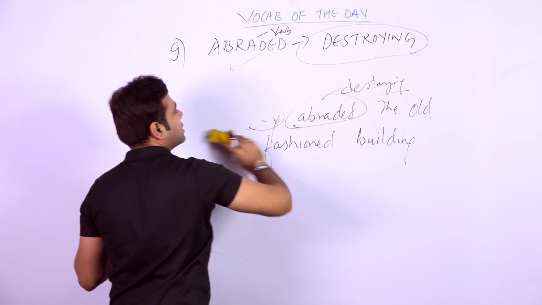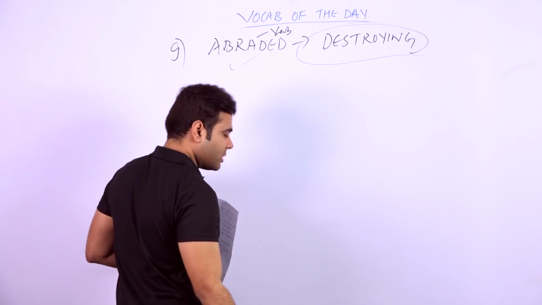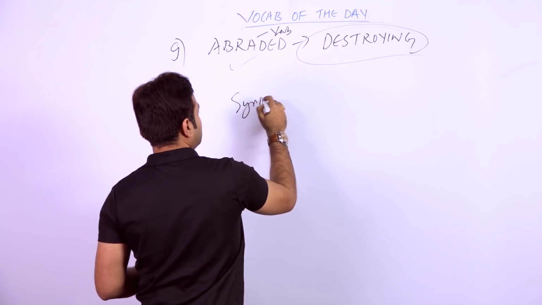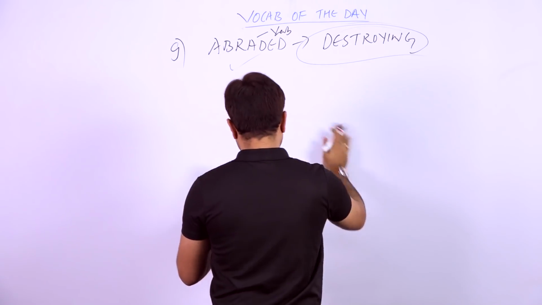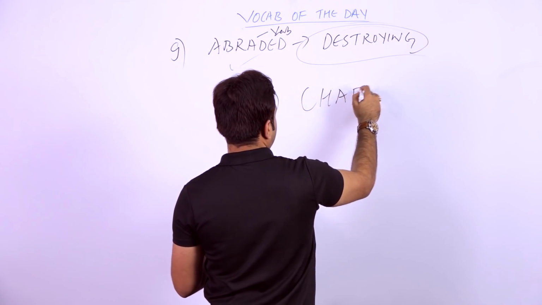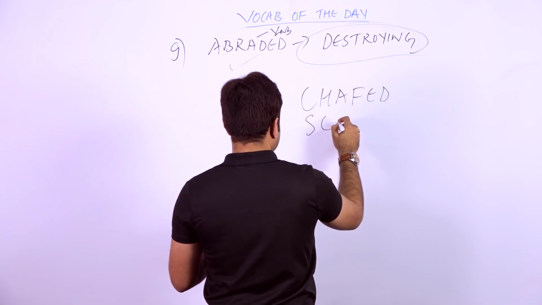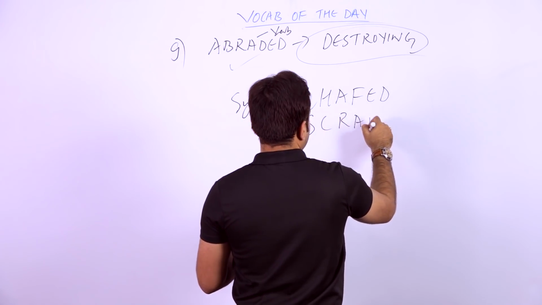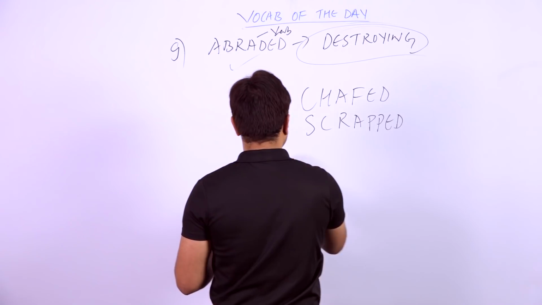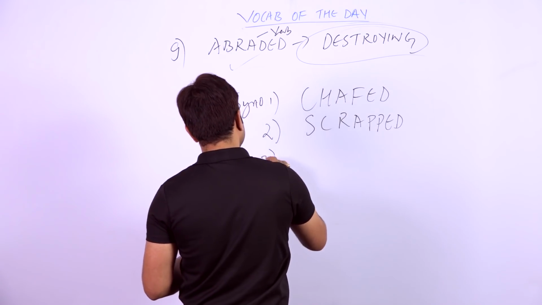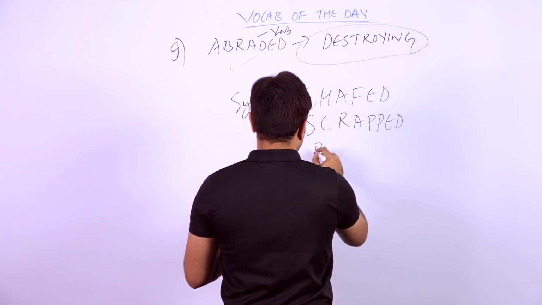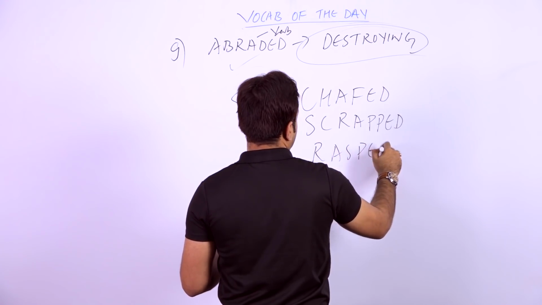So let's talk about the synonyms. The first one is what? CHAFED, chafed. Second word is SCRAPPED, scrapped. Third one is RASPED, rasped.